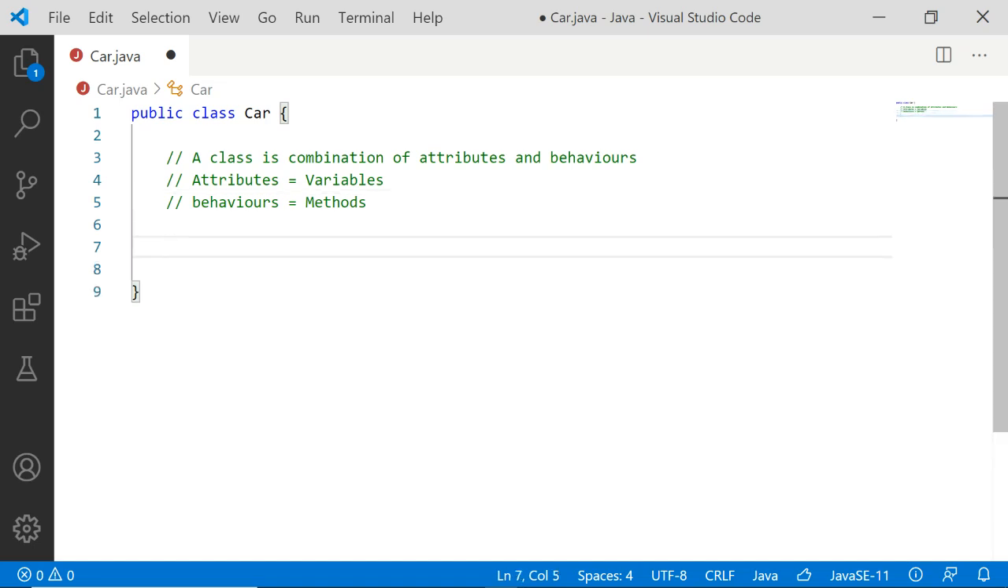Taking a car: car is actually a noun. You can say car is a noun. It is one of the objects in a real life example. Now we are going to take 5 different attributes of a car. First one, number of doors available in the car. Number 2, number of wheels. The number of doors will define more about the car. The number of wheels will also define more about the car.